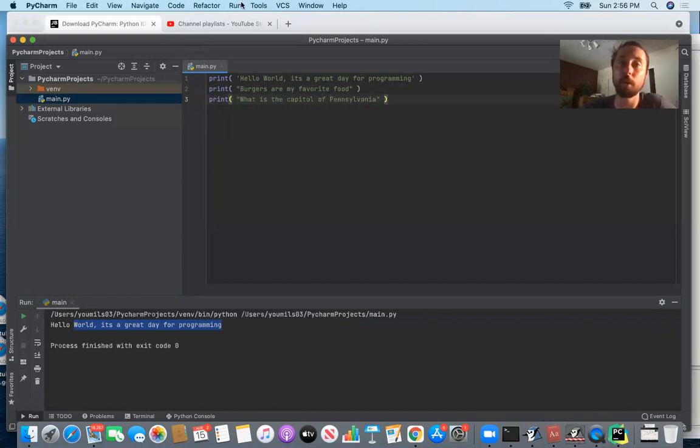Okay, so now you can go ahead and run this code and we can take a look at what we would get here. So hopefully you can expect that we're going to get the console output down here. It says, hello world, it's a great day for programming. Burgers are my favorite food. What is the capital of Pennsylvania?